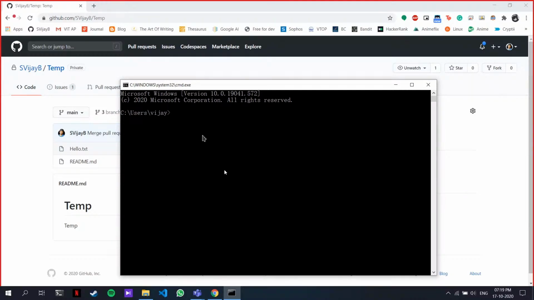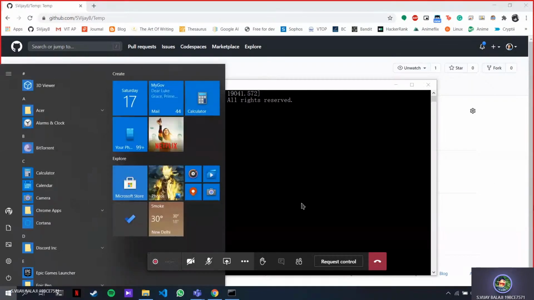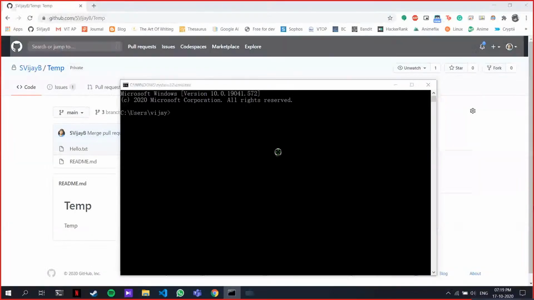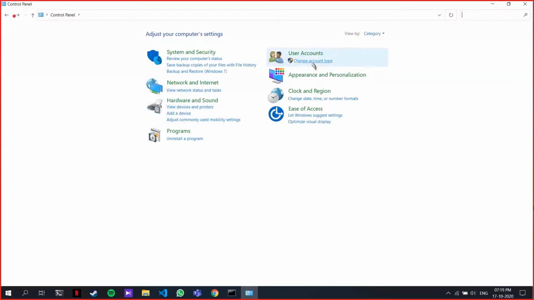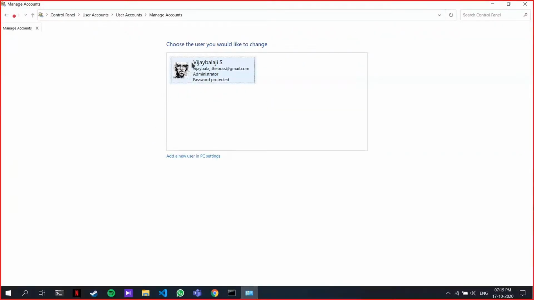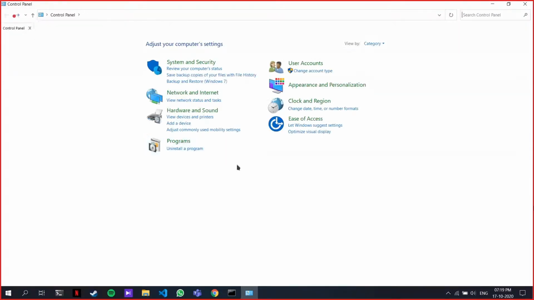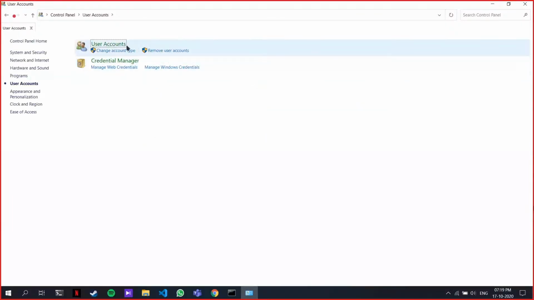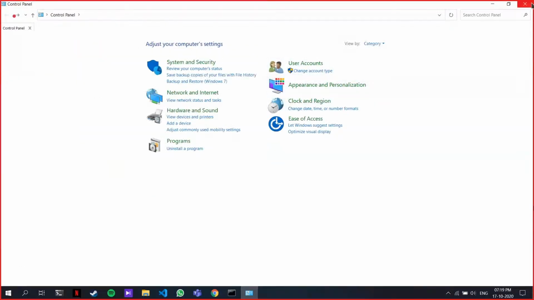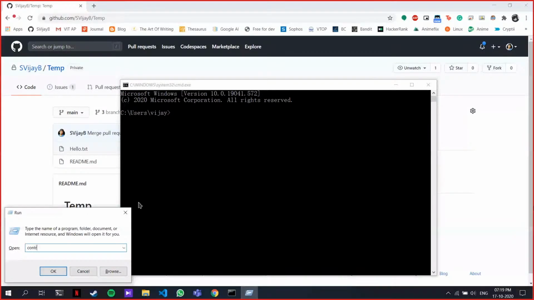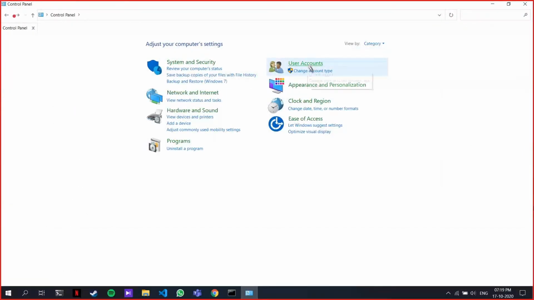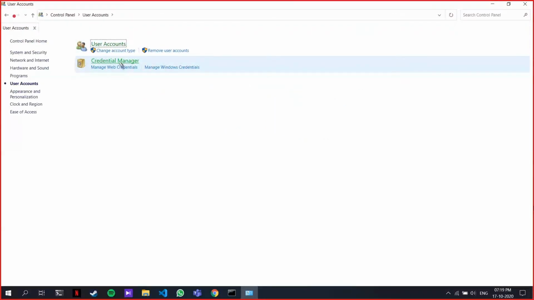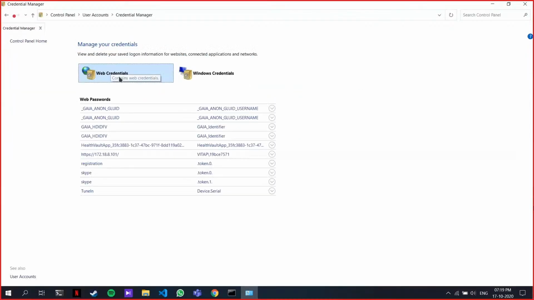Okay, you want to know how to modify GitHub on your computer? Yeah, because I had a different account earlier. I had to delete it, so now I'm unable to switch it. Yeah, open your control panel, go to user accounts, change account type. Okay, so open your control panel here. Go to user accounts. Here, credential manager. Click on manage web credentials.